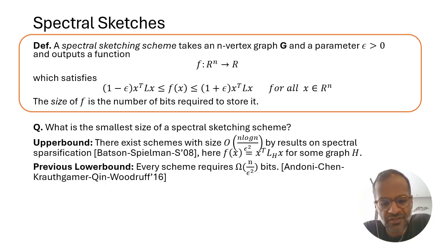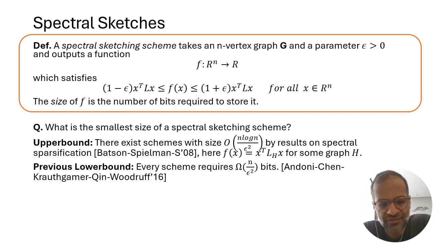Well, there was an upper bound of n log n over epsilon squared bits, and this followed from results on spectral sparsification due to Batson, Spielman, and myself, in which we showed that for every graph G, there's some other weighted graph H, so that the Laplacian quadratic form of H, 1 plus or minus epsilon, approximates the Laplacian quadratic form of G, and H has only order n over epsilon squared edges. But this was a weighted graph, so you need an extra log n bits to discretize the weights, and that yields a spectral sketching scheme with n log n over epsilon squared bits. So that's the upper bound.